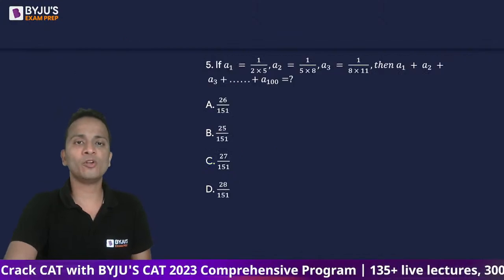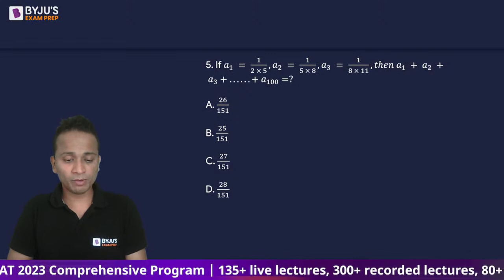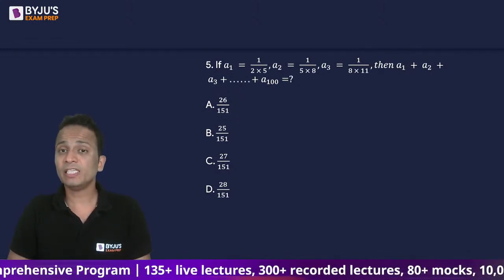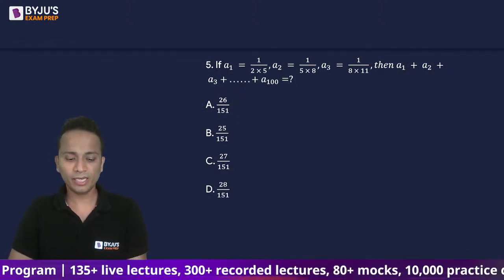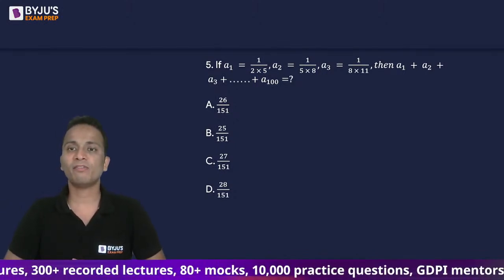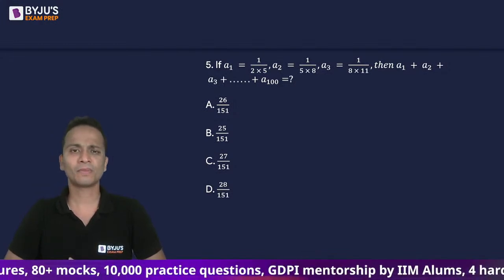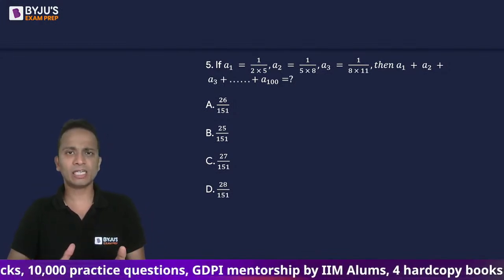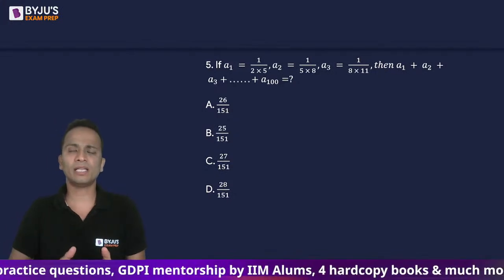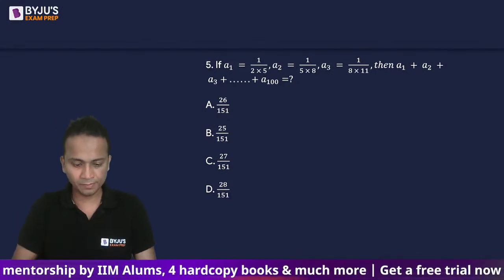Let's move on and look at question number 5. Question number 5 is slightly tricky, slightly lengthy. Okay, so be careful while, first of all, while calculating the last term of the series. Okay, 100th term. First 3 terms are given. You'll have to calculate the last term, 100th term, and then you'll have to proceed. You can proceed. Okay.